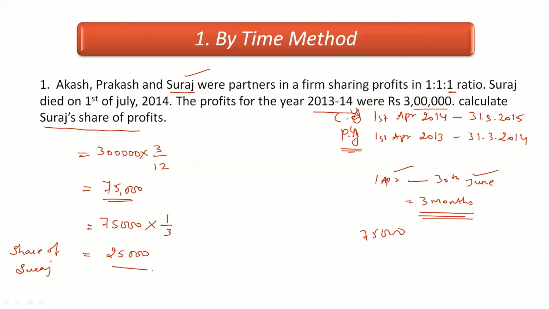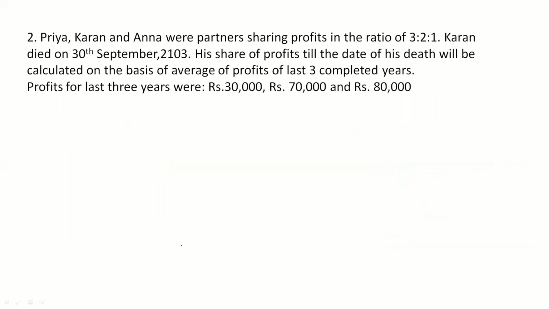So this 25,000 rupees will appear in the Suraj capital account or deceased partner's capital account on the credit side as P&L suspense account rupees 25,000. I hope it's clear. Now let's have a look at the second problem.